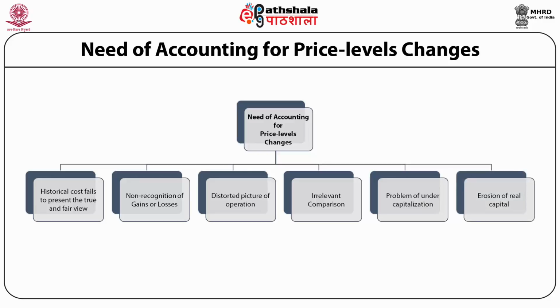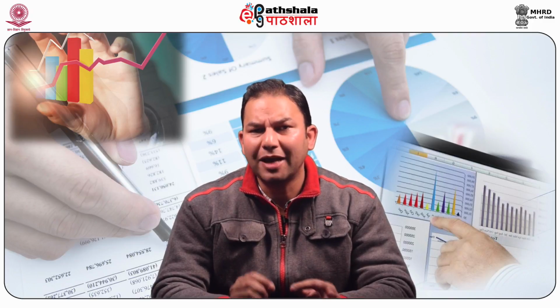These are the problems, and due to these problems, the need for accounting for price level changes arises. Accounting for price level changes provides a solution to all these problems. What is the need of accounting for price level changes?